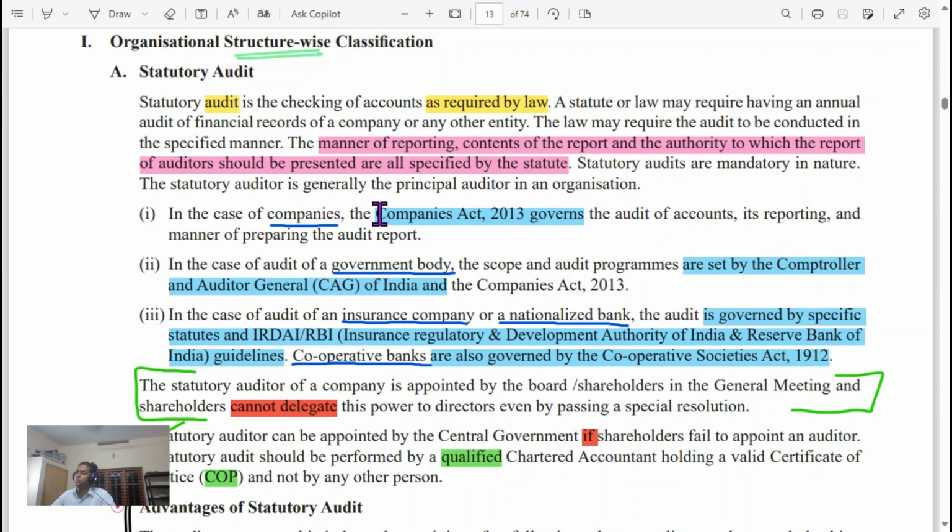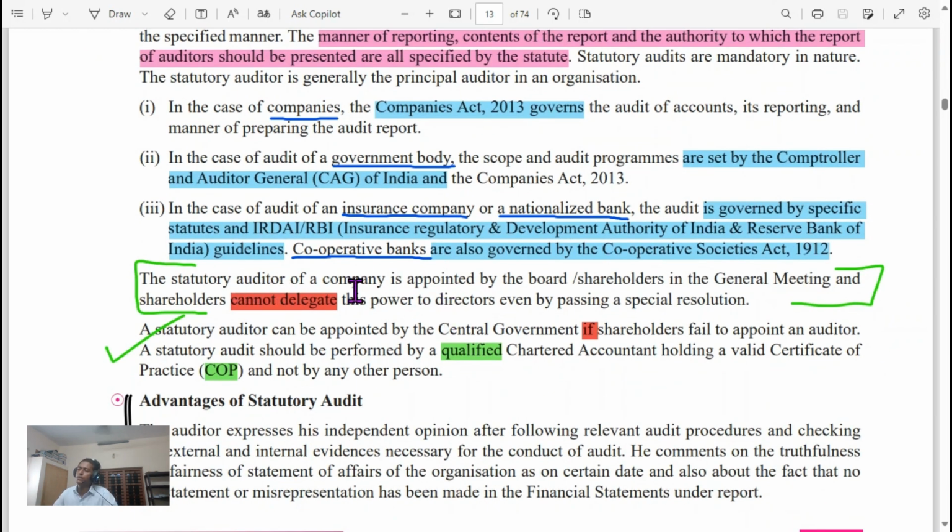In case of companies, Companies Act 2018 governs the audit. In case of a government body, the audit is set by the Comptroller and Auditor General of India and the Companies Act 2030. In case of an insurance company or a nationalized bank, audit is governed by specific statutes and IRDAI or RBI guidelines. In the case of cooperative banks, the audit is governed by the Cooperative Societies Act 1912.